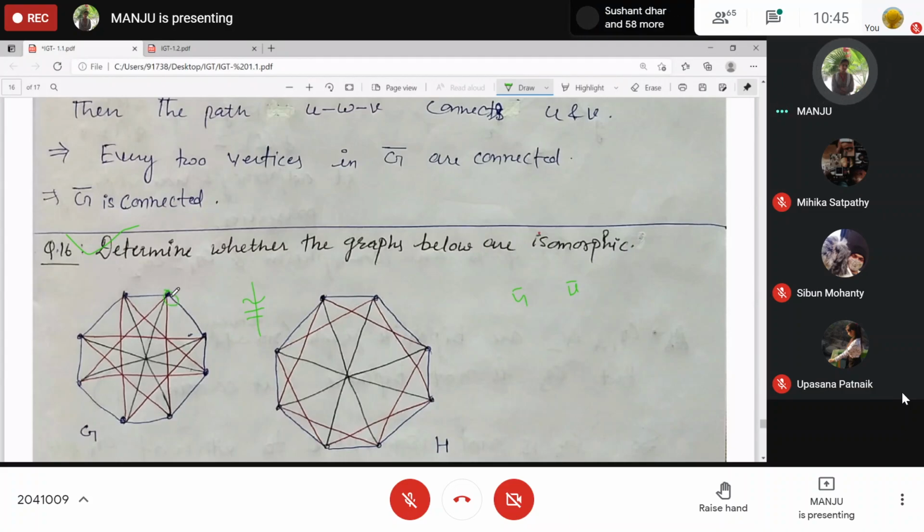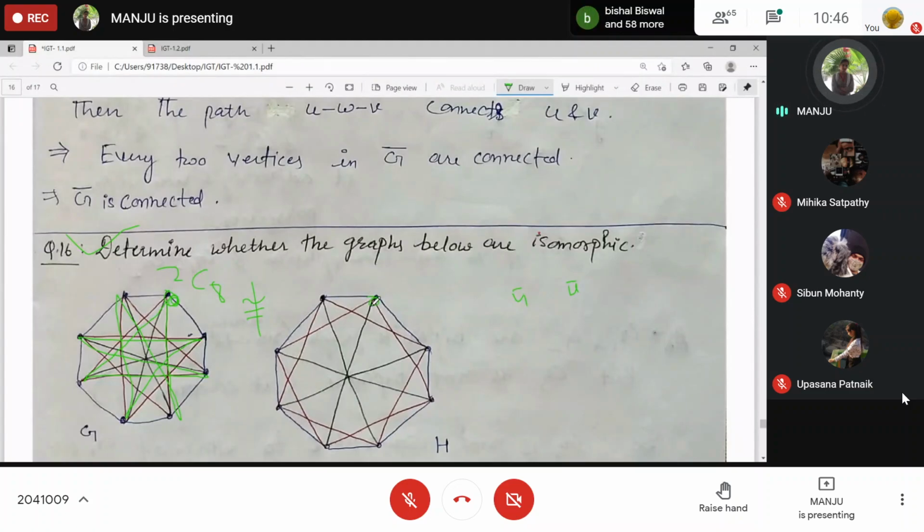Another one is you start with this vertex, come back to this one, then you can come back to this one, this one, this one, this one. So what do you get? C8 again, right? So two C8s are present in this graph, and here one outside C8 is present.